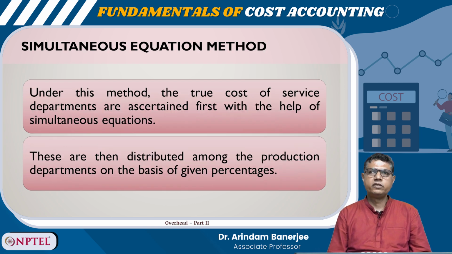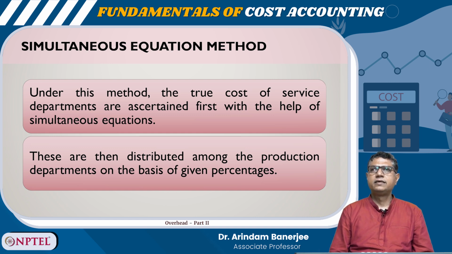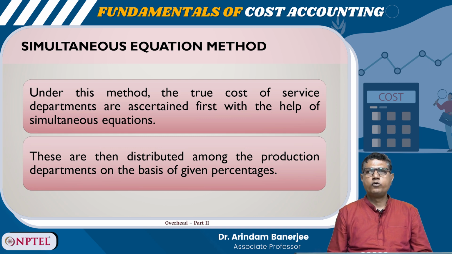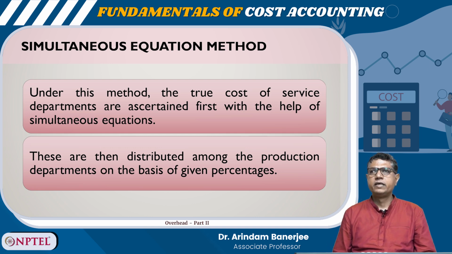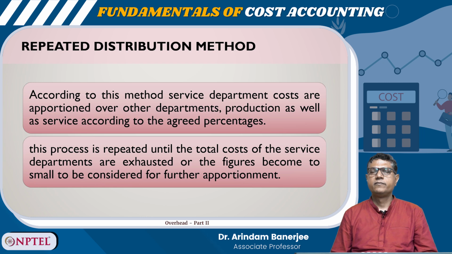Simultaneous equation method. Under this method, the true cost of service departments is ascertained first with the help of simultaneous equations. These are then distributed among production departments on the basis of given percentages. Repeated distribution method.